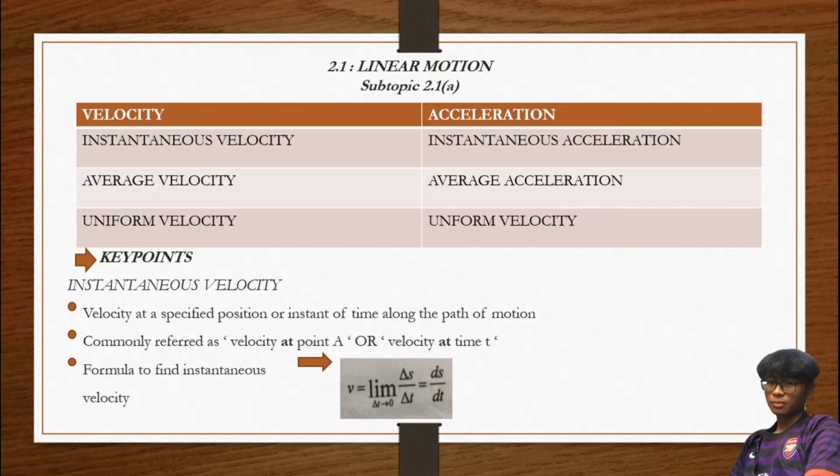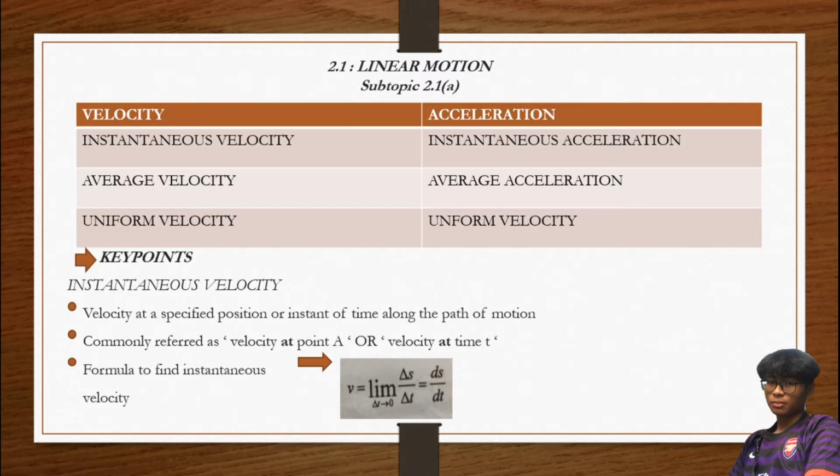Second is acceleration. So acceleration sama juga macam velocity. Kita harus tahu juga tiga, iaitu instantaneous acceleration, average acceleration dan juga uniform acceleration. Okay, key point. Instantaneous velocity. The meaning of instantaneous velocity is velocity at a specified position or instant of time along the path of motion, commonly referred to as velocity at point A or velocity at time t.